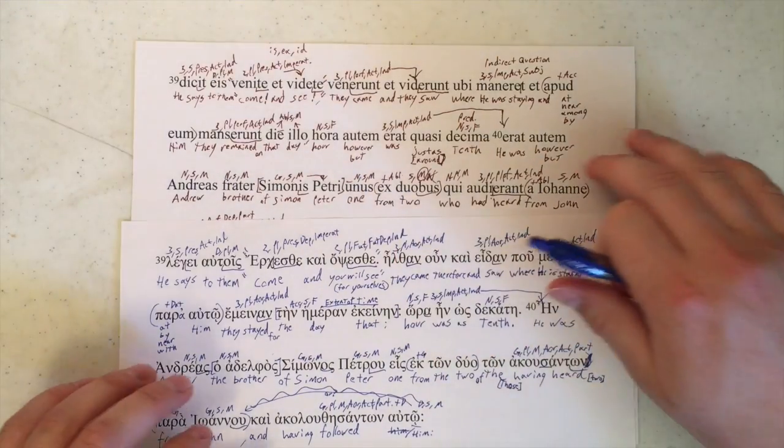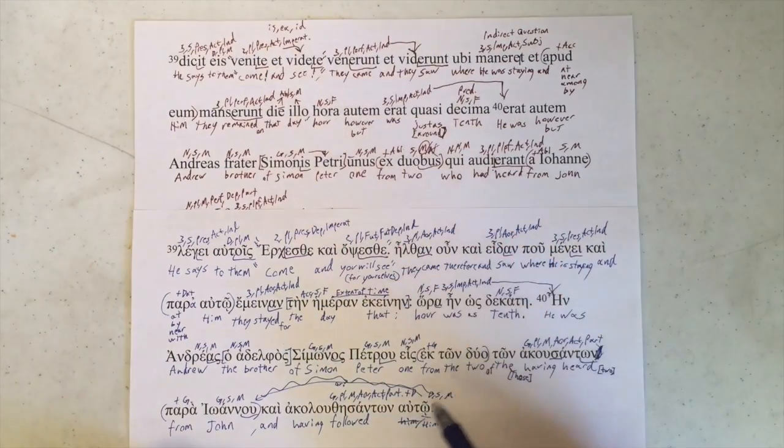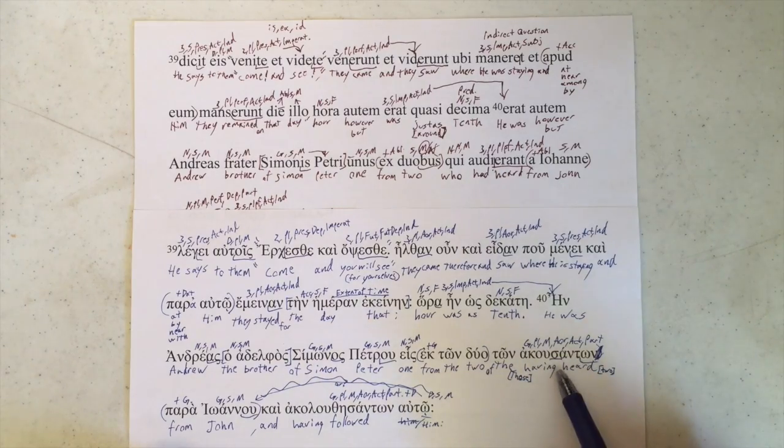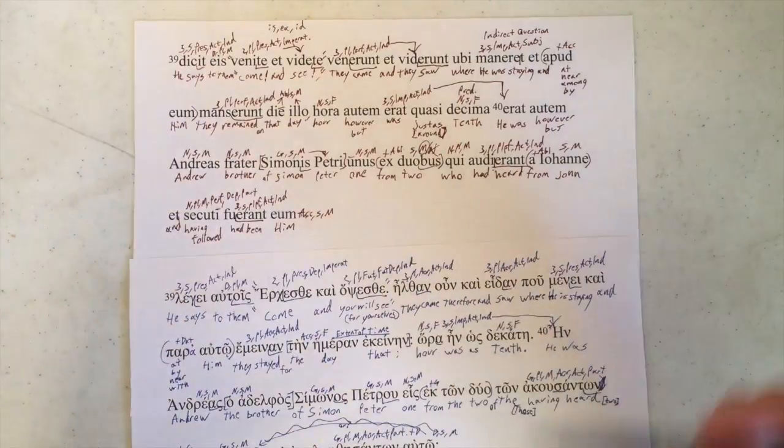Erant autem, for whatever reason. This is the same, exact same construction. Ex duobus, ek ton duo. And then different type of clause, but the same idea. And there's just complete insanity right there.